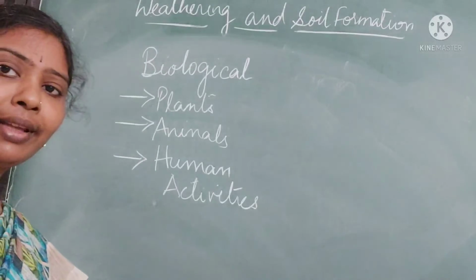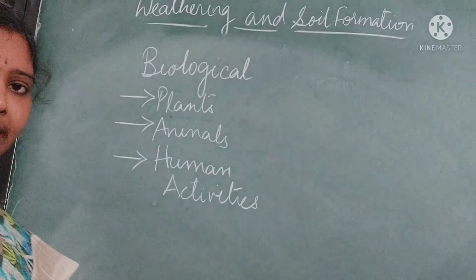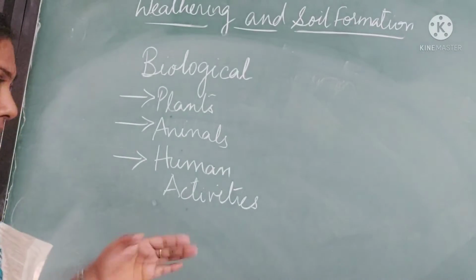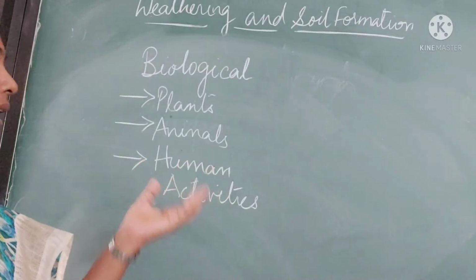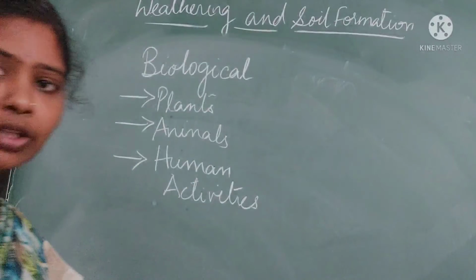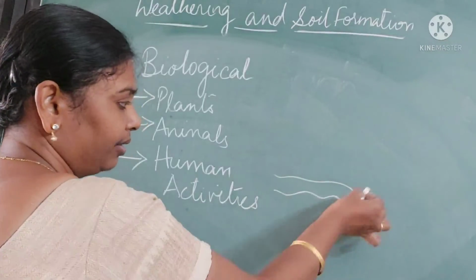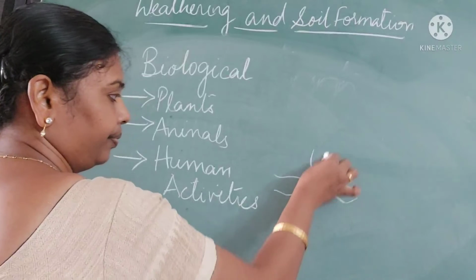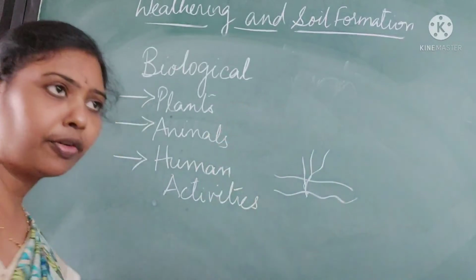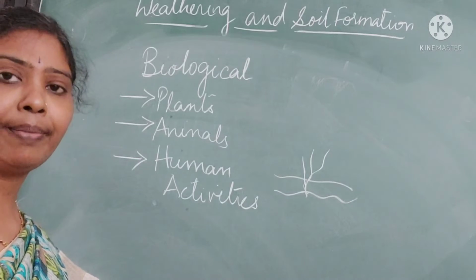In biological weathering, this happens because of plants, animals and human activities. Sometimes plants penetrate into the rocks and break them up. In the case of sedimentary rocks, some seeds are in between the layers of the sediments and they come up. Or in the case of old houses, the trees come up and break them.